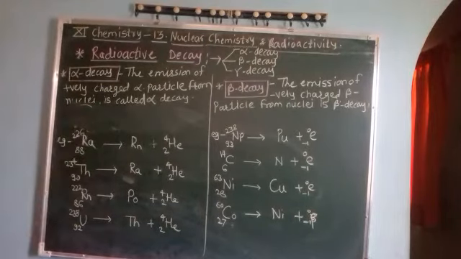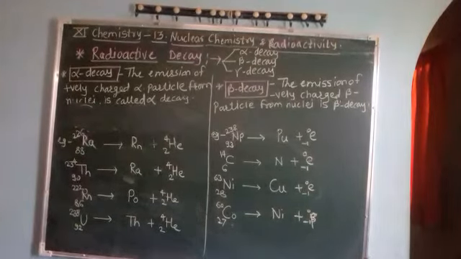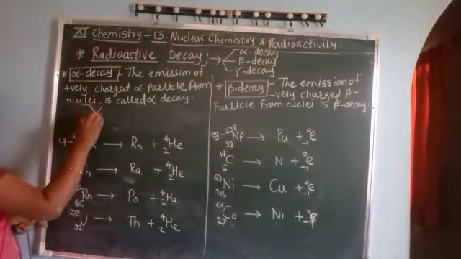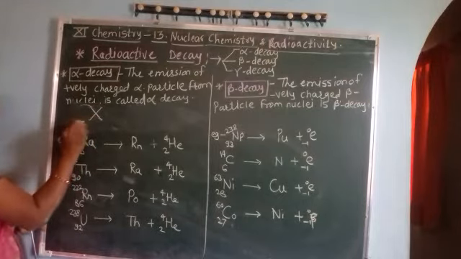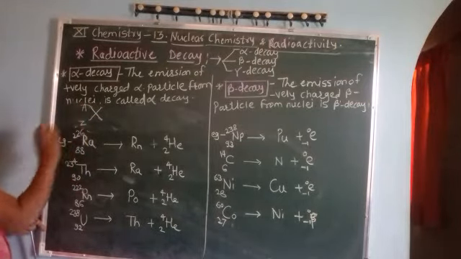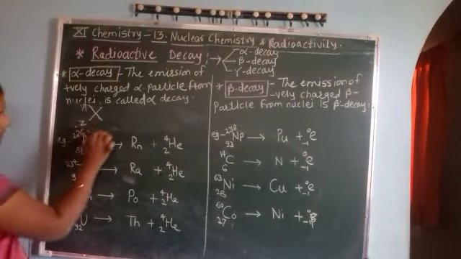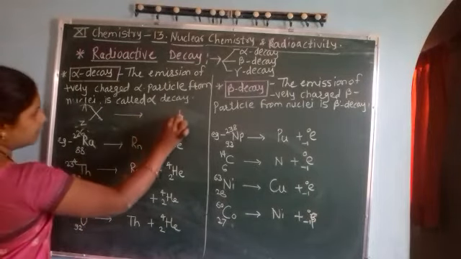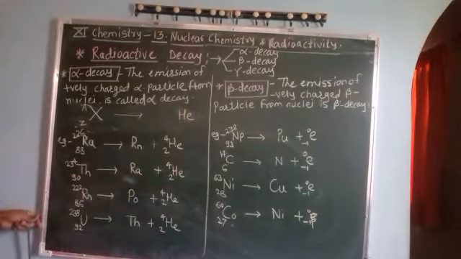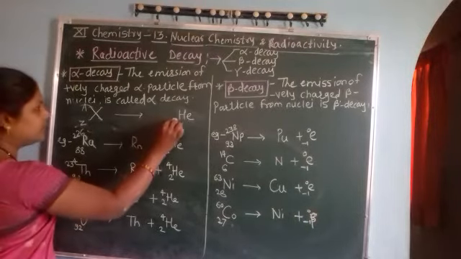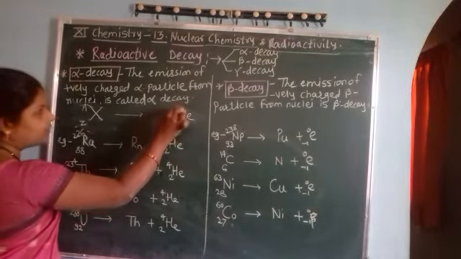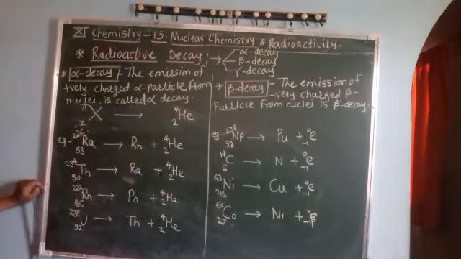Suppose X is any radioactive element whose atomic number is Z and mass number is A. From such a nuclei, if one alpha particle is emitted, now the alpha particle is much similar to a helium nucleus, so we write it as a helium nucleus with two protons and two neutrons, that is mass number 4, proton plus neutron.